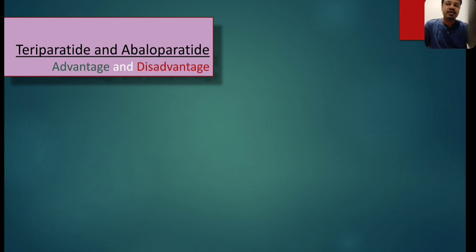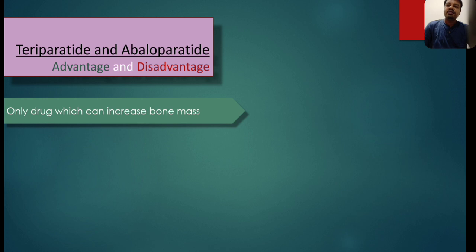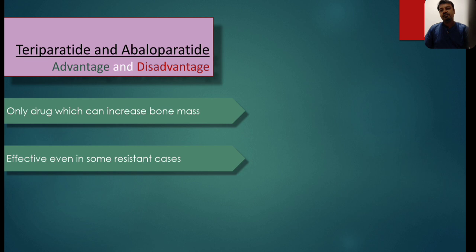So what are the advantages and disadvantages of this PTH analog? The advantage is it is the only drug which can actually promote bone formation. All other drugs useful for osteoporosis only prevent bone loss. But for new bone formation, this is the only preparation which can promote the formation of new bone. Second, they are effective in some resistant cases as well, where other treatment is not producing much effect.